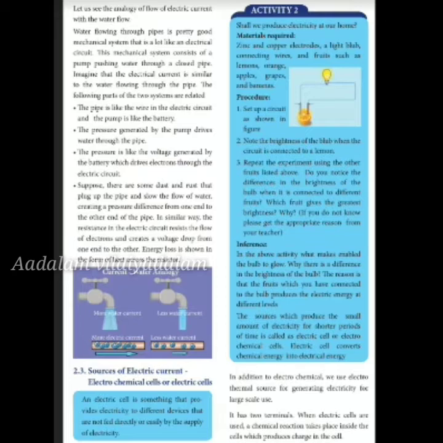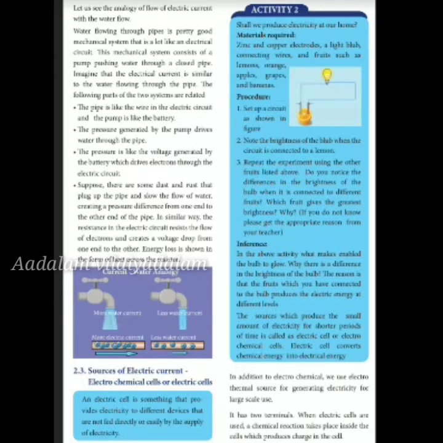Now, sources of electric current: electrochemical cells or electric cells. What is an electric cell? An electric cell is something that provides electricity to different devices that are not fed directly or easily by the supply of electricity. An electrochemical or electrothermal source is used to generate electricity. Thermal source is for large scale and electrochemical is for smaller scale. If you have a large scale of use for electricity generation, you use a thermal source. If you have less need for electricity, you use an electrochemical source.